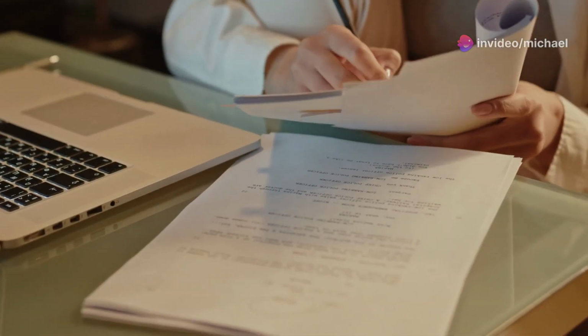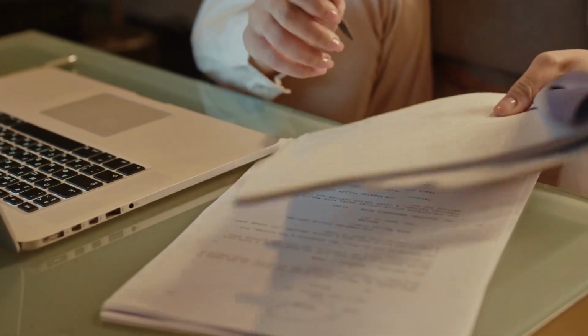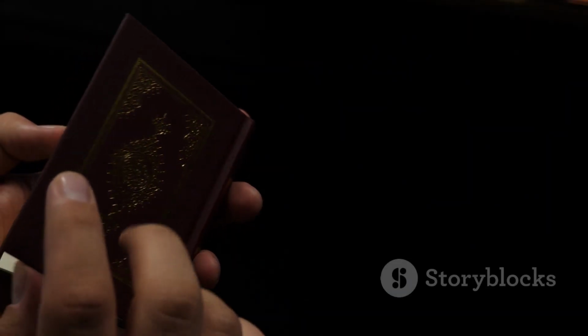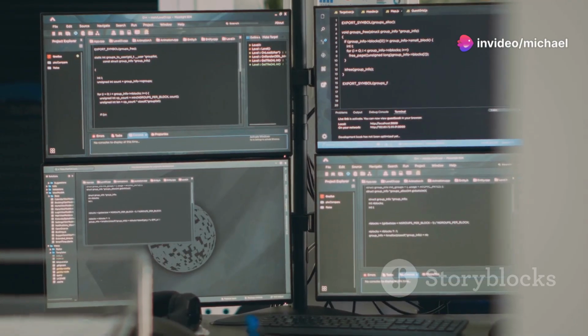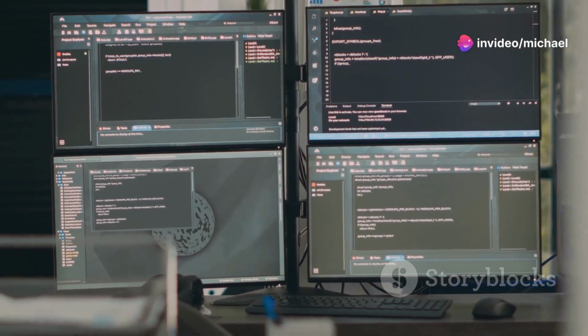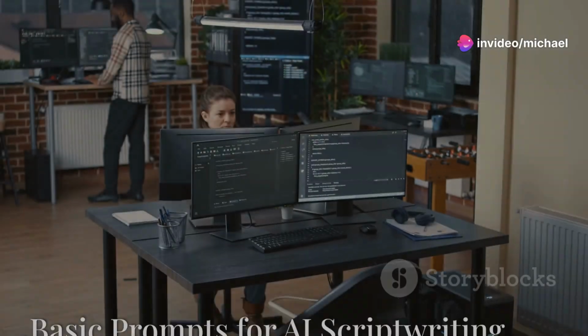Now let's explore the concept of meta in relation to scriptwriting. Meta refers to self-referential or self-aware content. By understanding these fundamental concepts, we lay the groundwork for our exploration of AI scriptwriting.